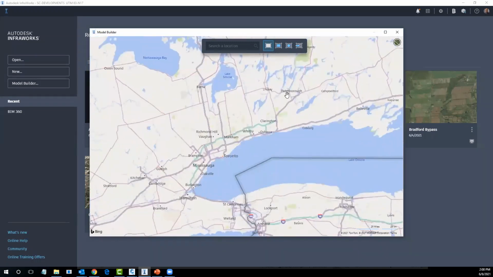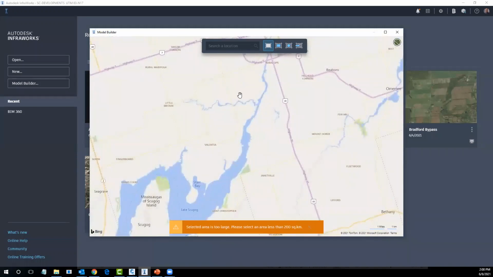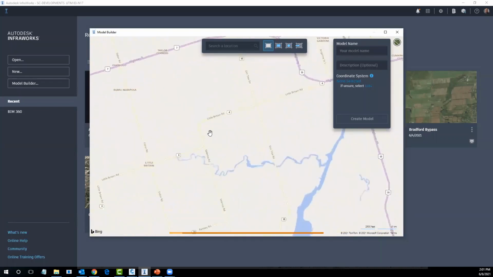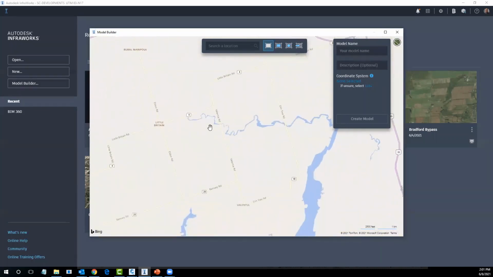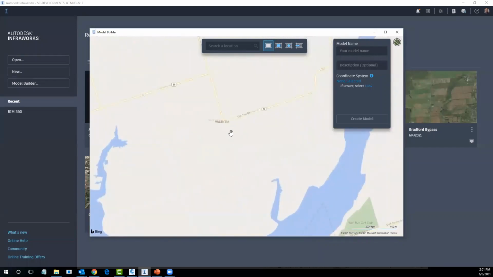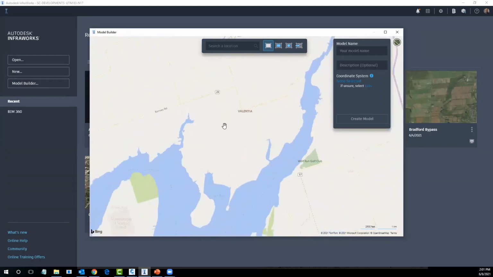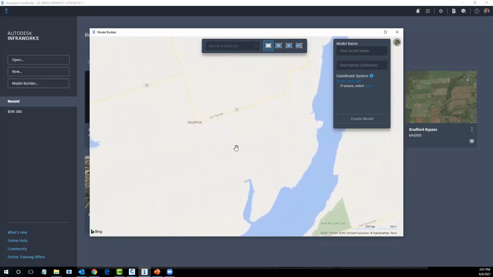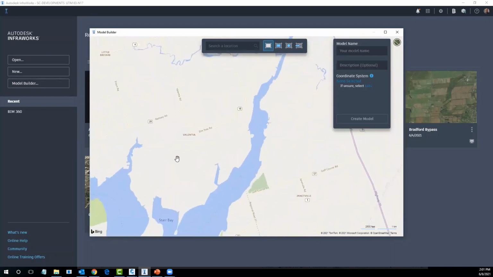I will zoom into a little area somewhere up here around Lake Scugog. You'll notice in the bottom section here, we've got some notifications telling me the area is too large. That's a slightly different approach to what we have. I'm just going to pan down. I'll zoom into a different area here. Let's just say we want to come in somewhere here. Yeah, I think this would do.